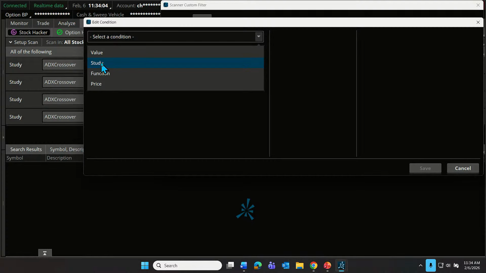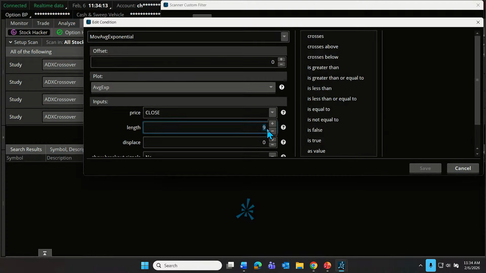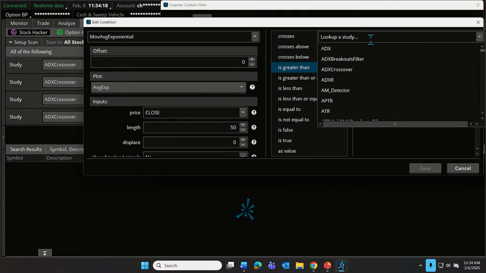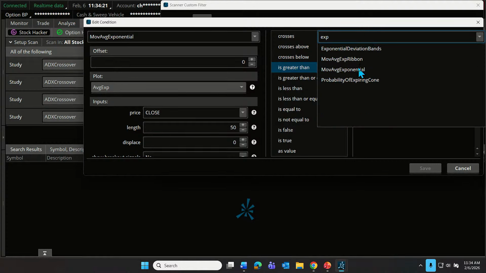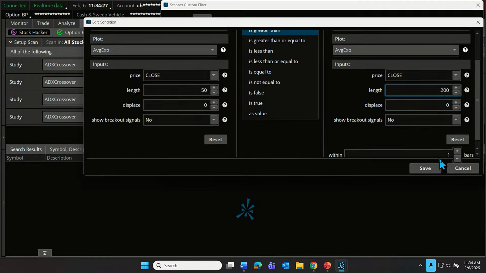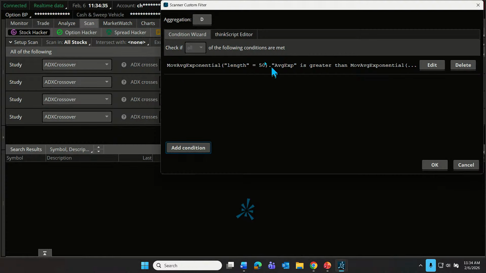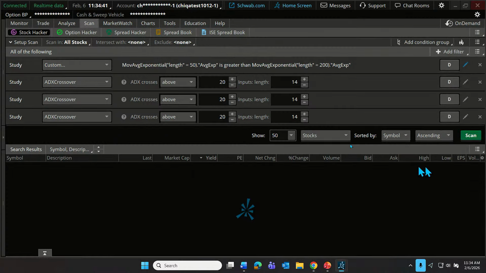For this one, it's going to be that one study is above the other study. So our first study is going to be the exponential moving average that is 50 data points in length. And we want that to be greater than a second study, another exponential moving average that is 200 data points in length. And we want the 50 to be above the 200 right now, today, within one price bar. So we'll just click Save. Moving average exponential 50 is greater than the moving average exponential that says 200. Okay, so we'll click OK, and we can see that is now the first requirement.